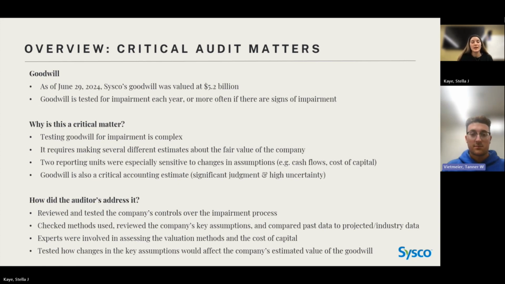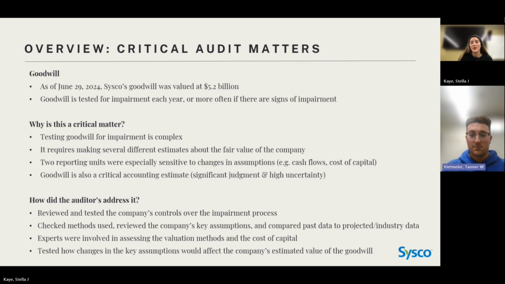So as of June 29th, 2024, Cisco's goodwill was valued at $5.2 billion. And goodwill is tested for impairment each year by the auditors, and it sometimes can be tested more often if there are signs of impairment, but the year-end 2024, it was only tested once in the fourth quarter.